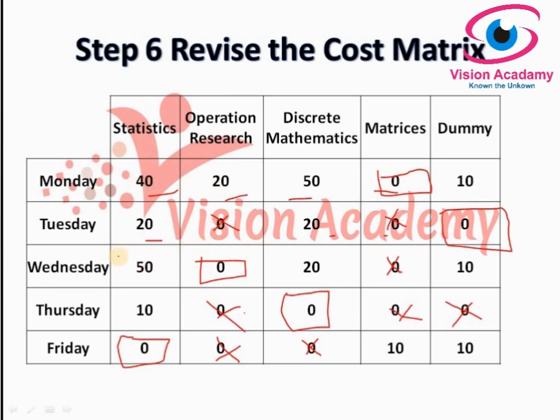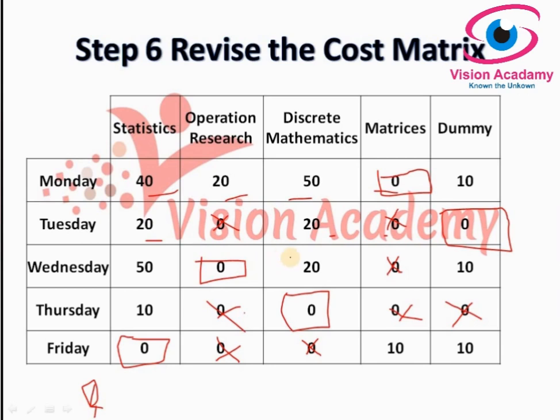Okay, in this cost matrix, since there are no zeros left over, which are either not covered by a rectangle or covered by a cross out, we will skip step 4.3 and move on to step 4.4. Step 4.4 says to check the optimality condition. As you know, for the optimality condition, the number of assignments we made must be equal to the number of rows or columns. Here we have 5 columns and 5 rows. We made it a balanced assignment problem, and the number of assignments must be 5 only, then it would be optimal.